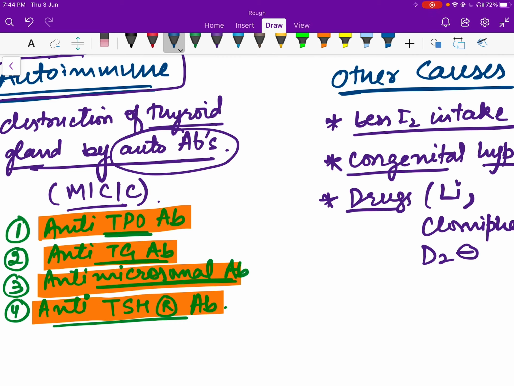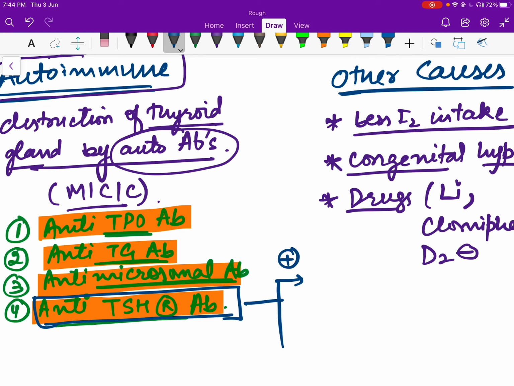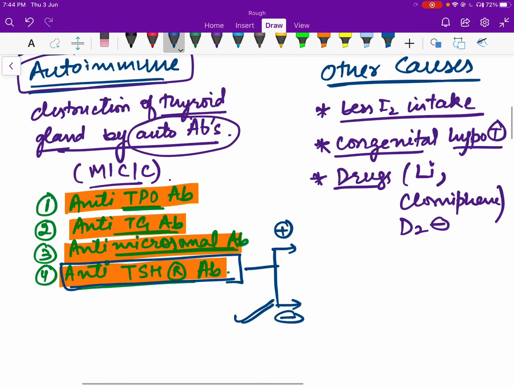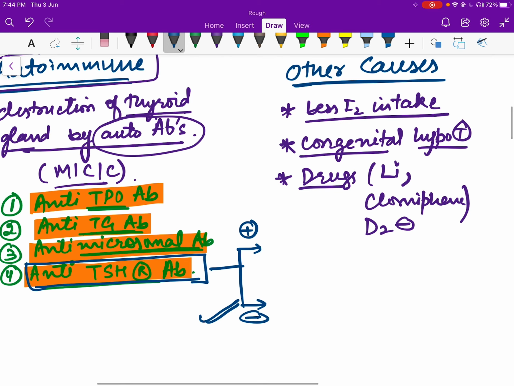Okay, now these anti-thyroid stimulating hormone antibodies can actually be of two types. They can be stimulatory antibodies, or they can be inhibitory antibodies. That means, in case of hypothyroidism, we are mainly talking about inhibitory antibodies. When these antibodies bind to the thyroid stimulating hormone receptor, they do not allow thyroid stimulating hormone to bind to them. As a result, there will be no thyroid hormone synthesis.